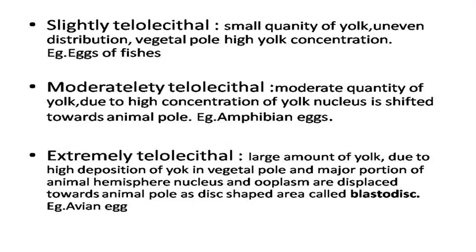So what is a slightly telolecithal? Here the quantity of yolk is small and this yolk is not uniformly distributed in the egg cytoplasm. More quantity of yolk is seen in the vegetal pole of the egg. Example is eggs of fishes.